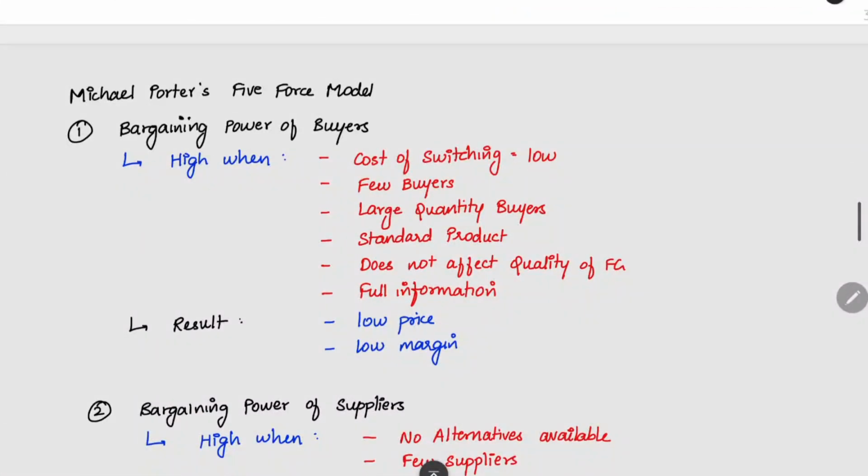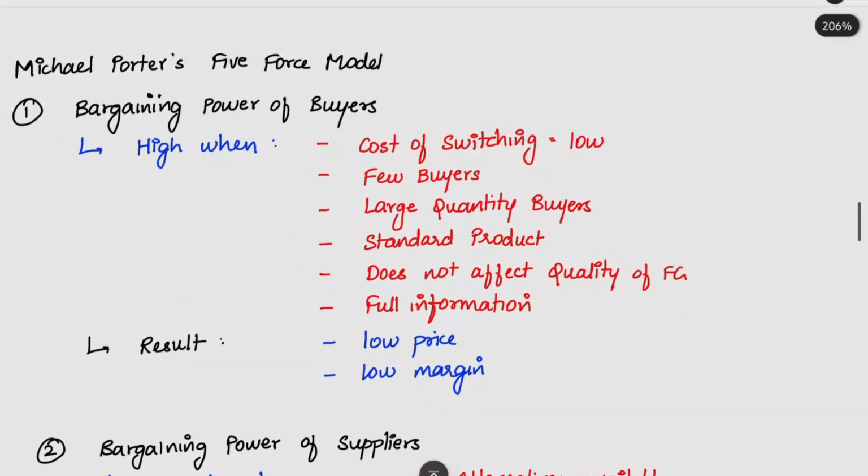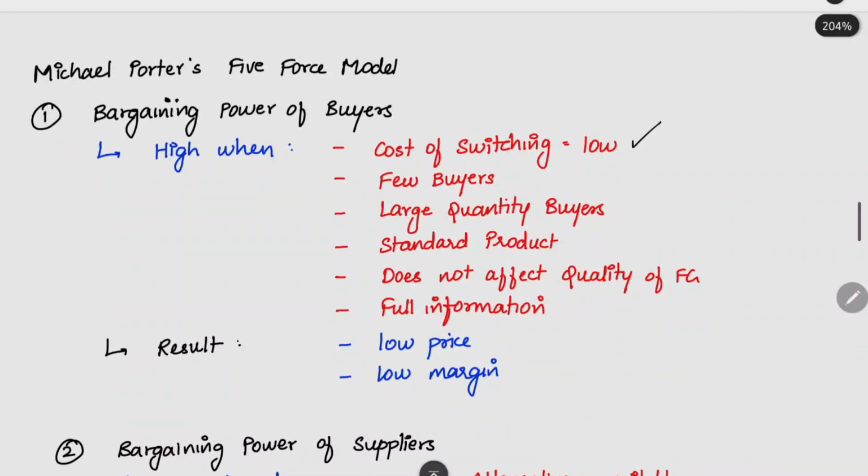If you see bargaining power of buyers, when will it be high? Buyers will have high power when the cost of switching is low, meaning that the buyer can easily switch to the alternative product. There is no particular importance for our product, and the cost is also low. There is no extra cost associated with changing the product. Then few buyers: when we have a lot of sellers and only few buyers, the few buyers will have a lot of choices. So we cannot put a lot of pressure on the buyer, because he will easily move to the next product if he is not comfortable with our product.